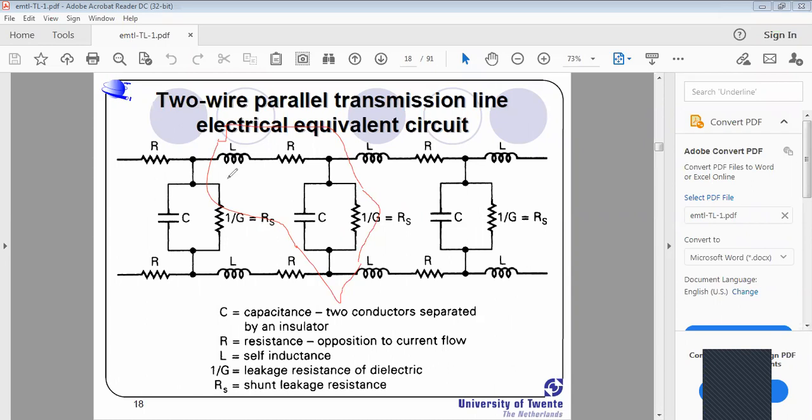From this equivalent circuit, we have to develop one transmission line equation. We have to develop one transmission line equation.